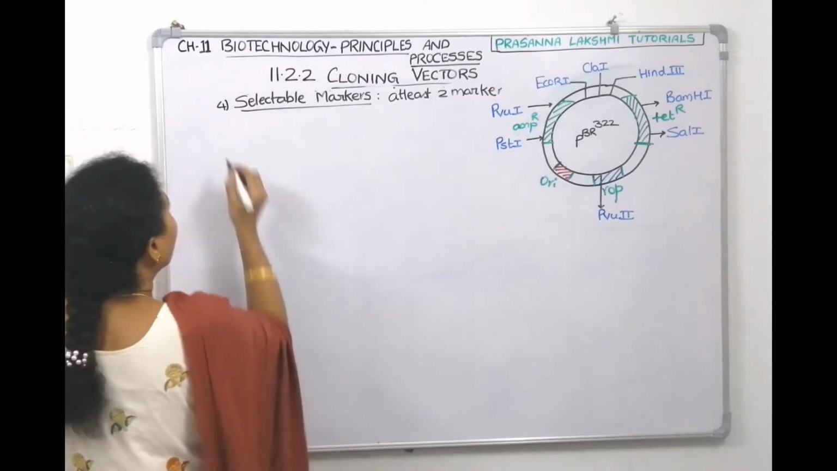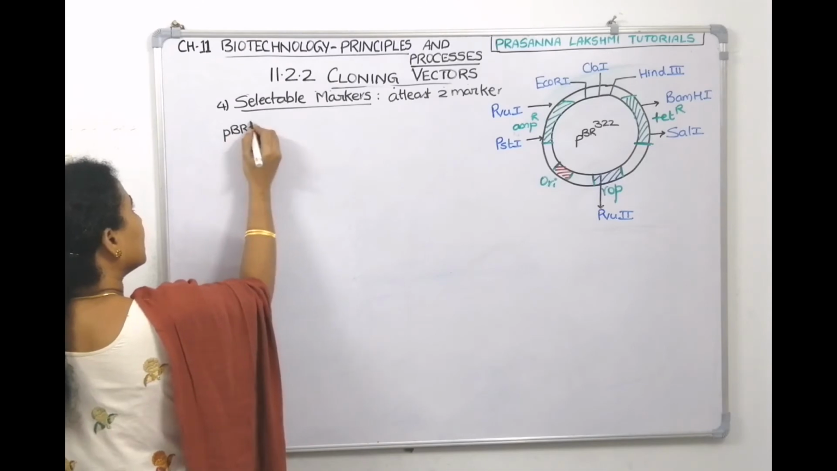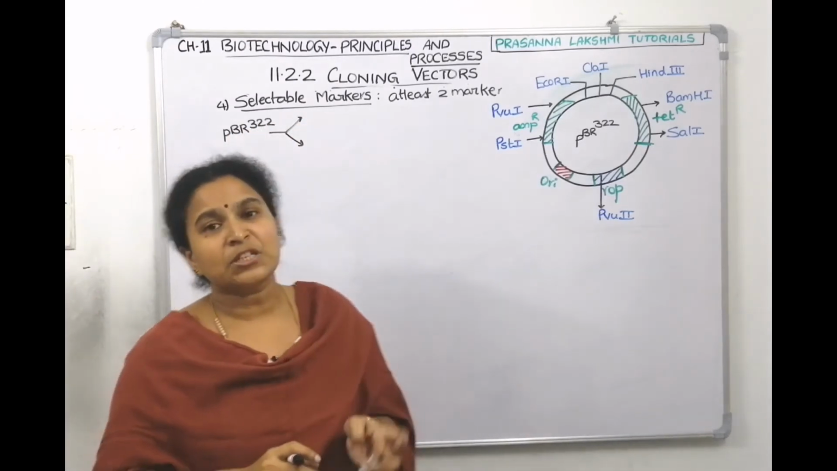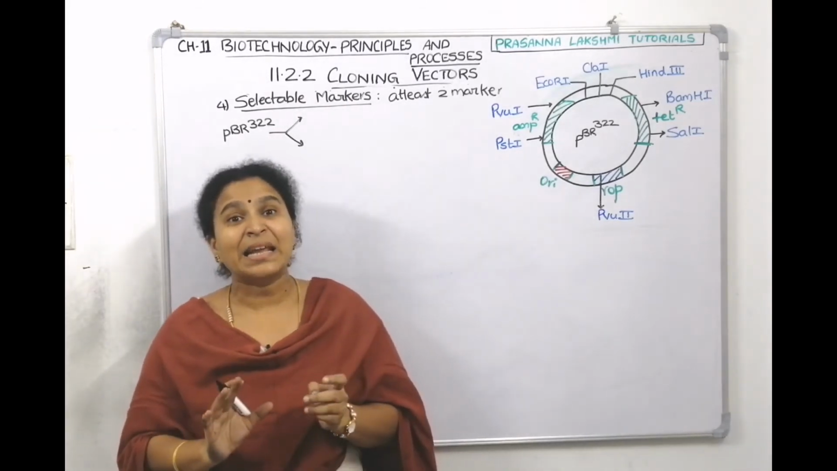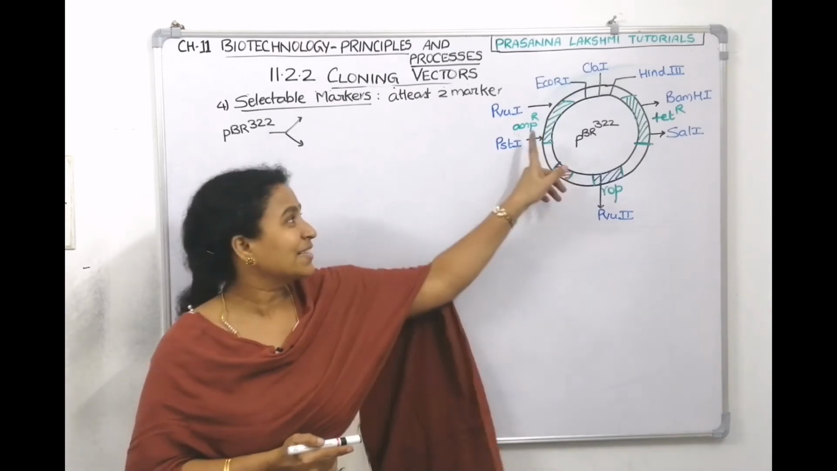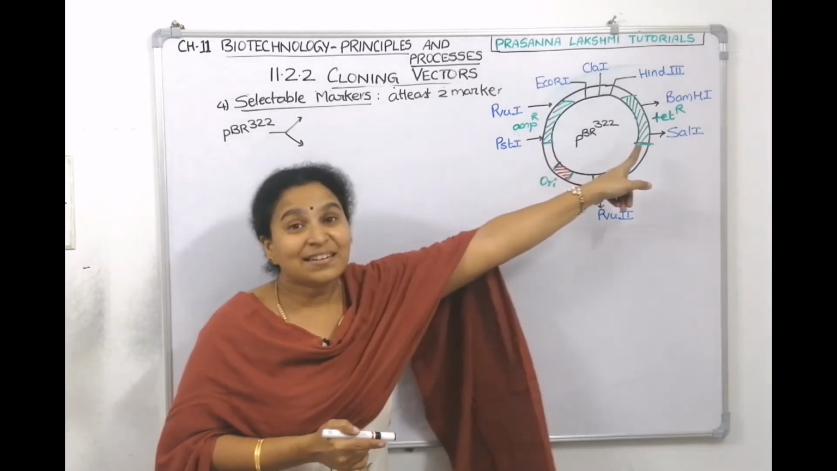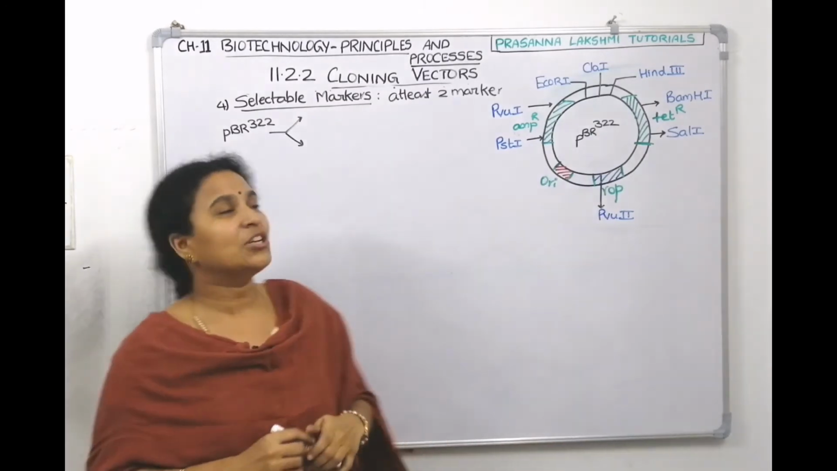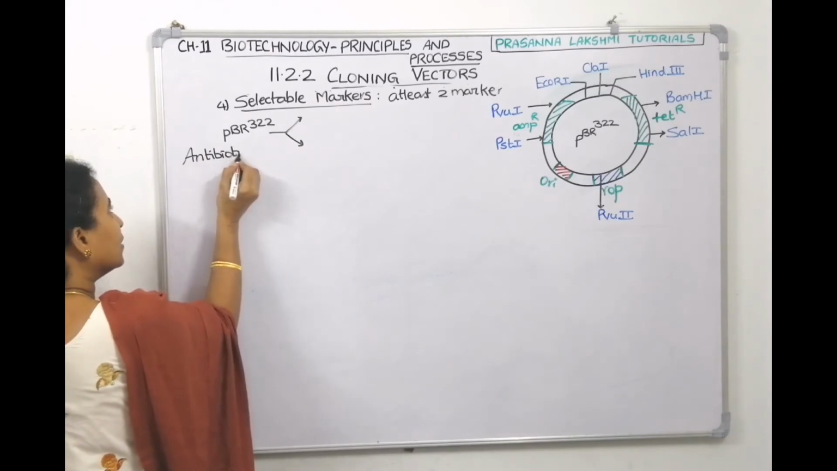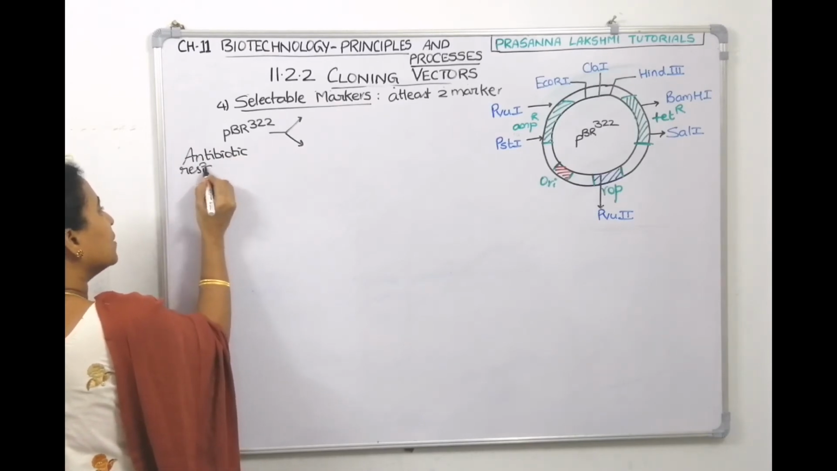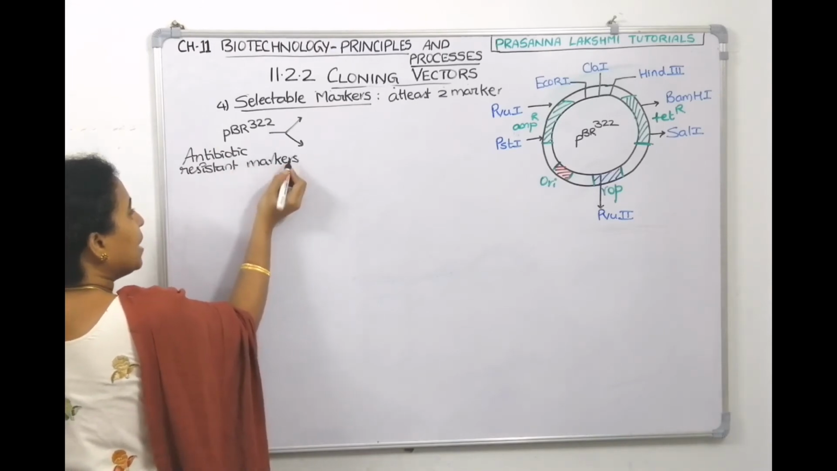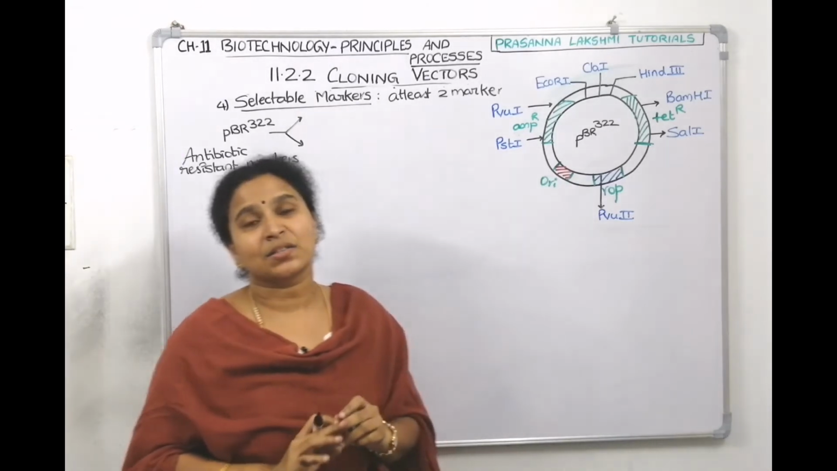Now, a pBR vector has 2 markers. Both the markers which are present in pBR are antibiotic resistant markers which code for antibiotic resistance. Here it is the ampicillin resistant gene marker and the tetracycline resistant gene marker. So, pBR markers are antibiotic resistant markers.